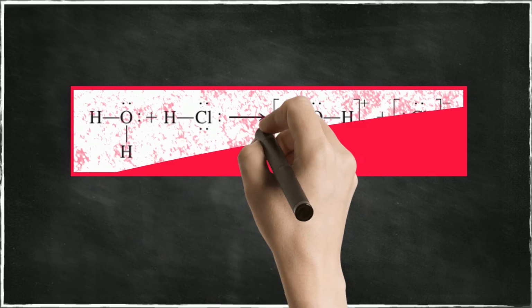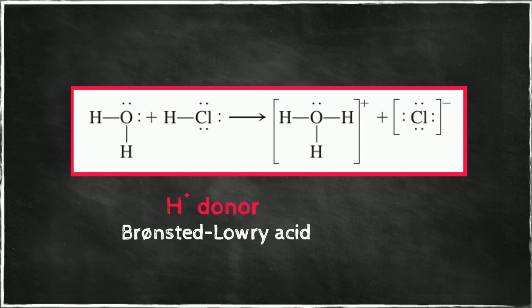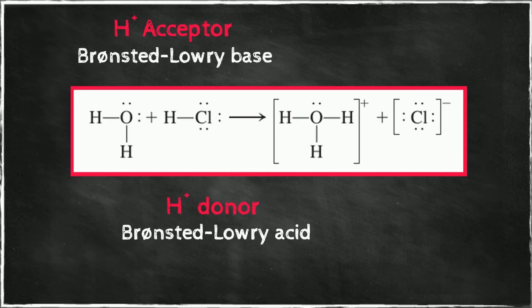A chemical equation that can help understand this concept is gaseous hydrochloric acid when dissolved in water. Each HCl molecule donates a proton to a water molecule and so qualifies as a Bronsted-Lowry acid. The molecule that accepts the proton, in this case, water, is a Bronsted-Lowry base.